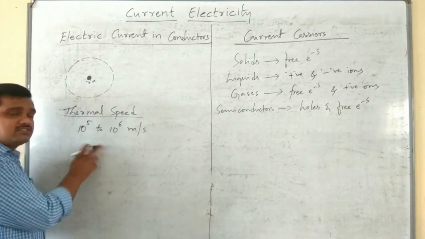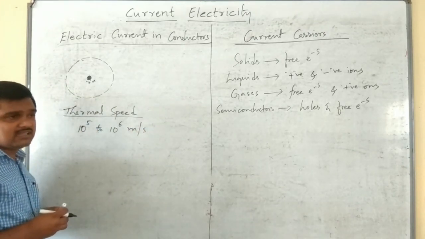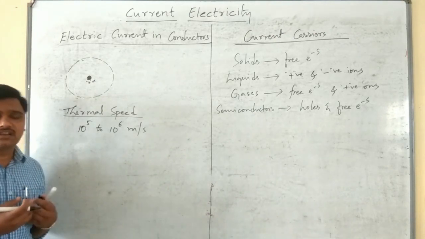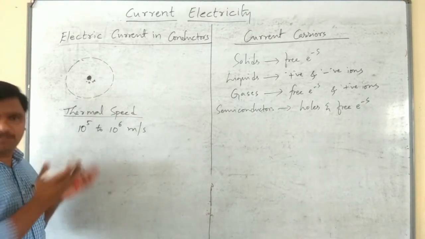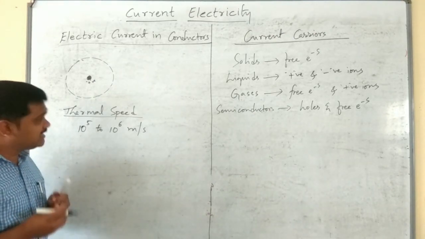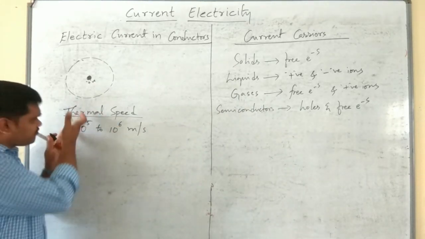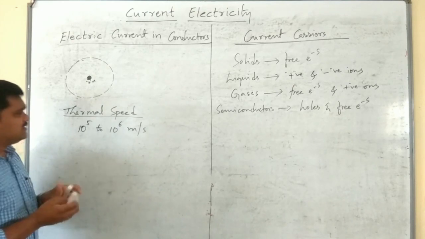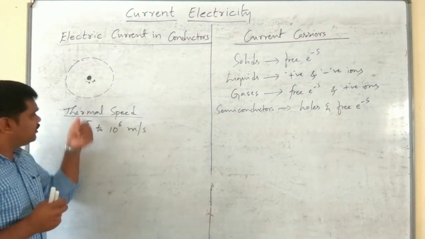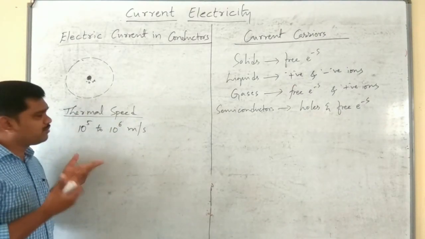This is the thermal speed of electrons. Since a conductor possesses plenty of electrons, approximately 10 power 27 electrons, so that is different from this concept.